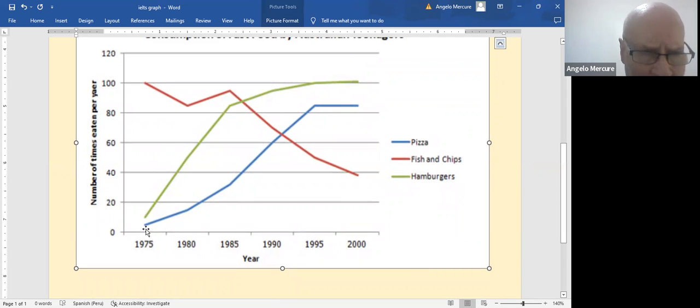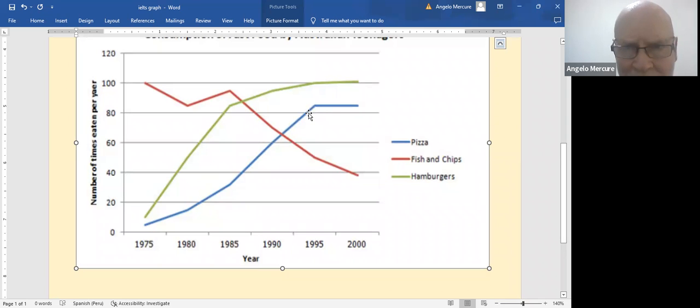1975, there were perhaps less than 5 million pizzas consumed by Australian teenagers. And then we go up to 1980, and there were 20 million pizzas consumed by Australian teenagers. Then we go up to 1985, and there were 40 million pizzas consumed by Australian teenagers. We go up to 1990, and there were 60 million pizzas consumed by Australian teenagers.